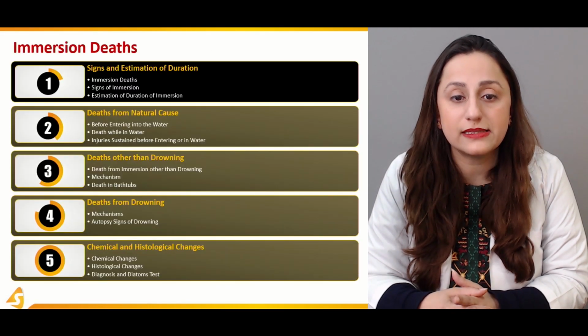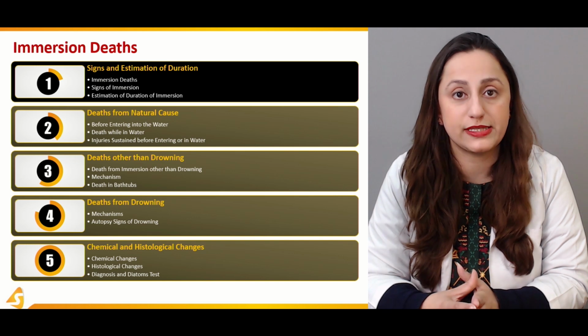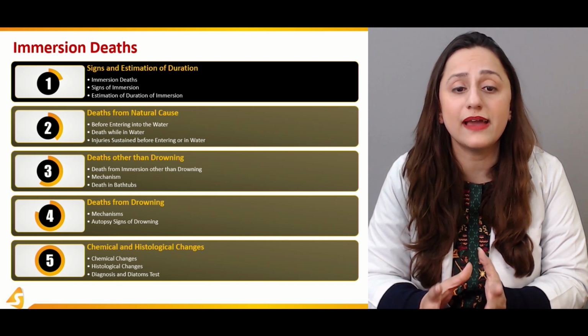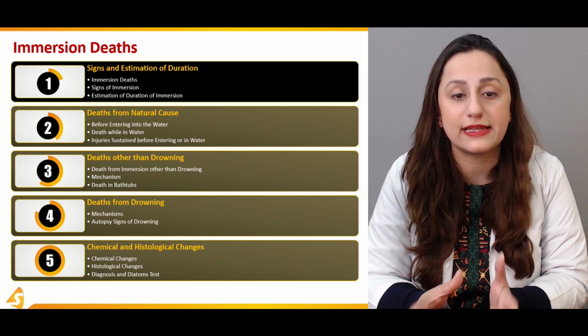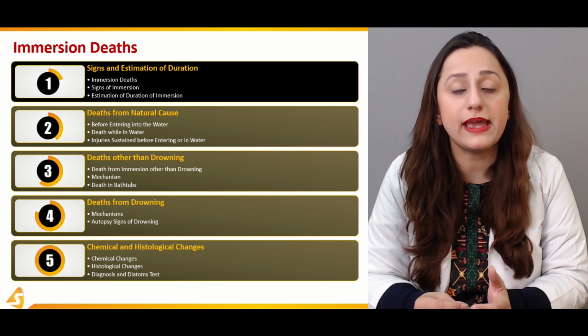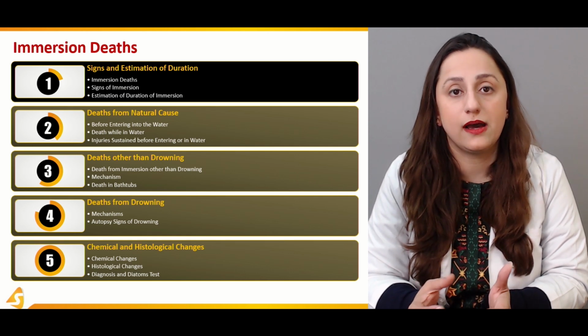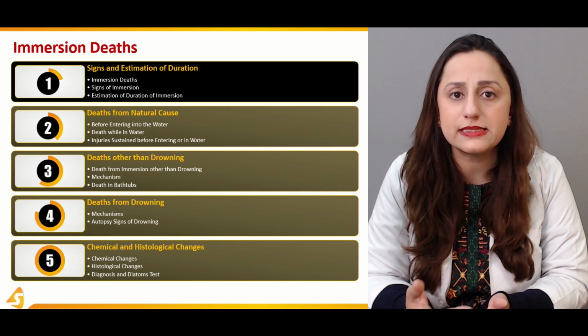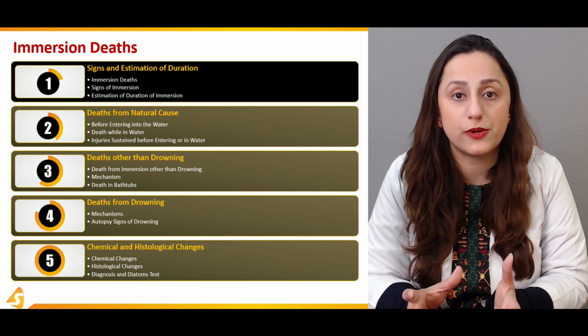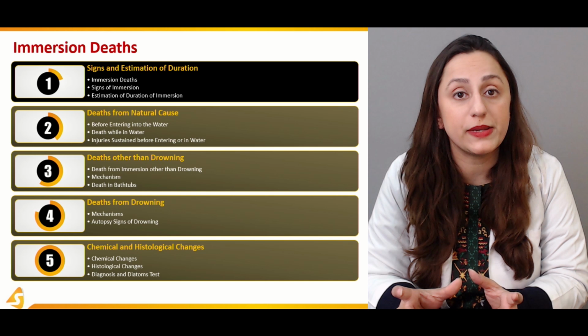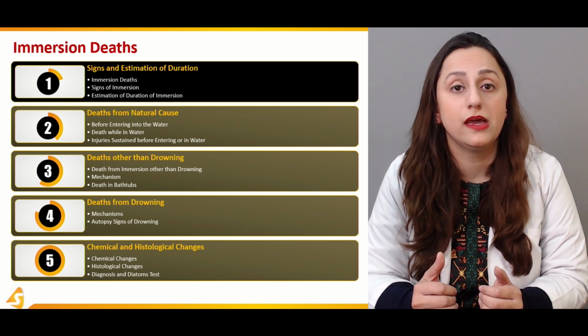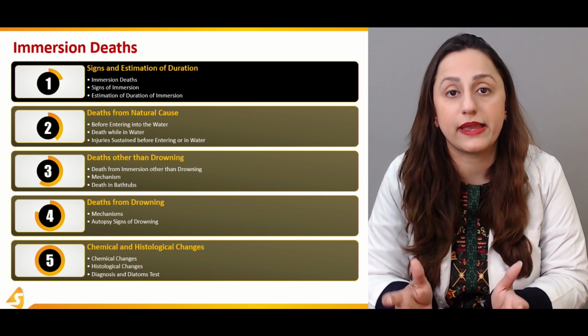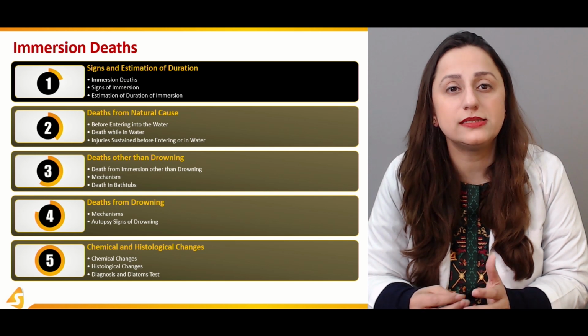Now we'll be discussing the definition for the immersion deaths in detail. And moving on, we'll be discussing the science for immersion. So whenever we have a look at the body, we sometimes instantly have a picture in our mind that the death took place due to drowning. The underlying cause for this death is drowning. And how does it happen? What are the typical signs?